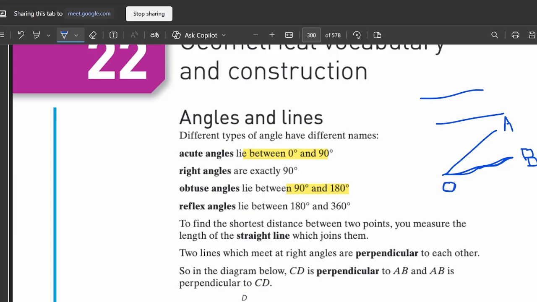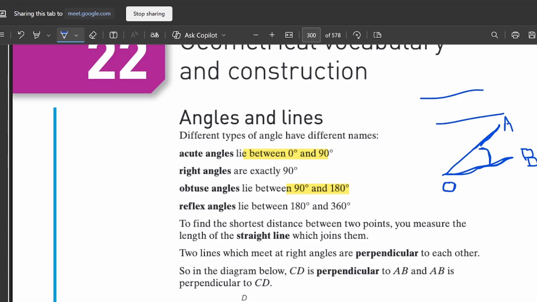So for an angle, you should have two lines, or in simple words, two arms of length. And they should meet at a single point, and that single point is known as O. Then this space between A and B will be called an angle. Is it clear?